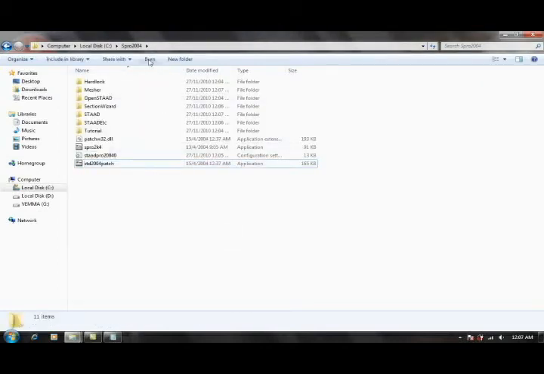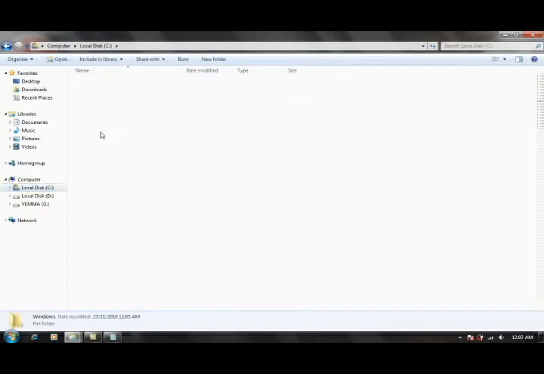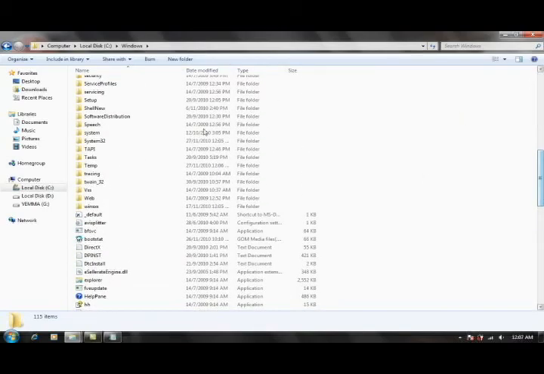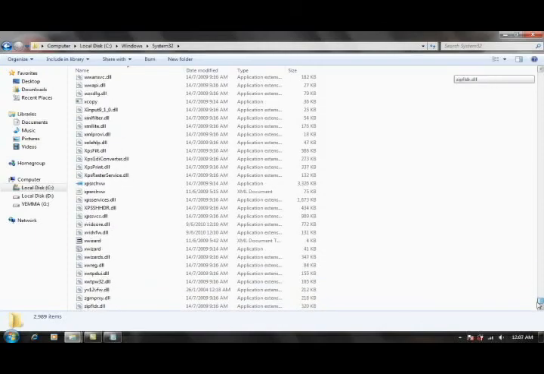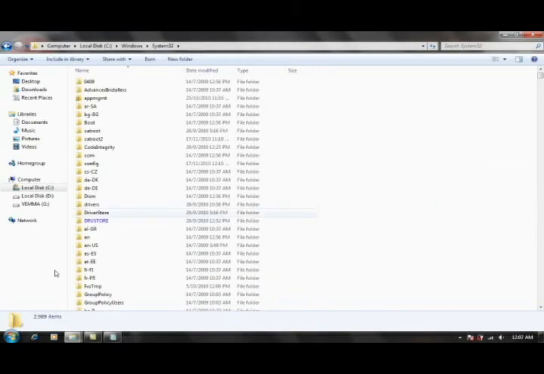Okay, then the last step is you go to your local disk C again, go to Windows, and then find System32. From here you can see too many folders, but don't touch anything. If not, something might happen to your laptop.